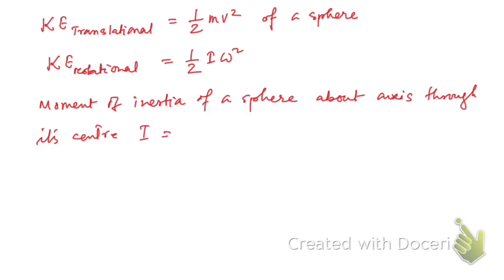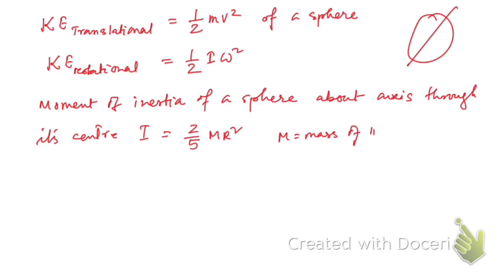So the moment of inertia of a sphere about an axis through the center is given by 2 by 5 into m r square, where m is the mass of the sphere and r is the radius of the sphere. In that case, if you use this value here, then what are you going to have?